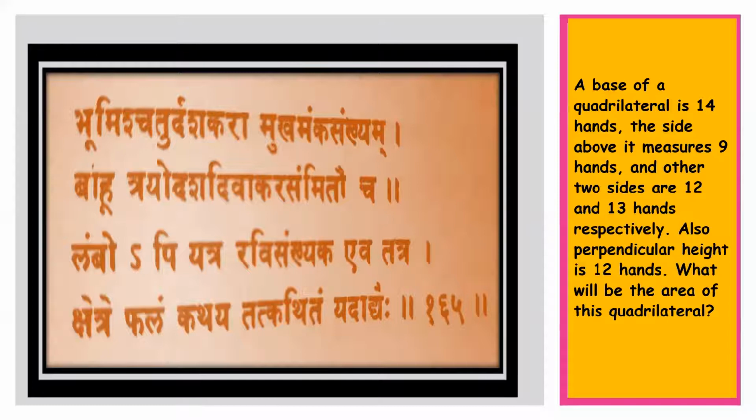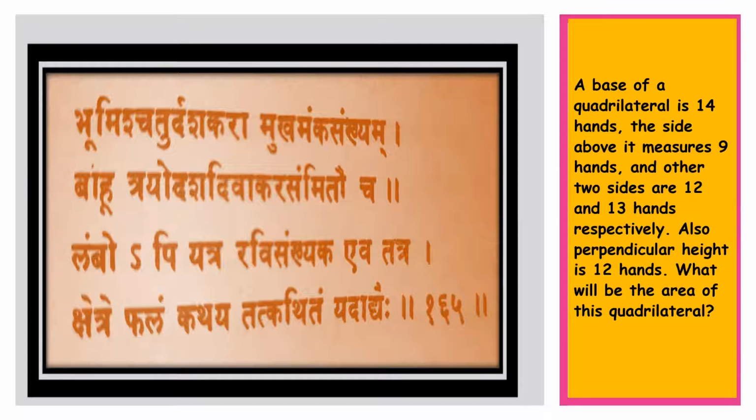Now here many code words are given. Bhumi is something called earth. So this is a problem about geometry, and he asks her to calculate. Phalam means area. So he asks her to calculate the area. So Bhumi is the earth, so the base of the quadrilateral, Chatur Dasha. Chatur means 4, Dasha means 10. So 4 plus 10, 14. So the base of the quadrilateral is 14.